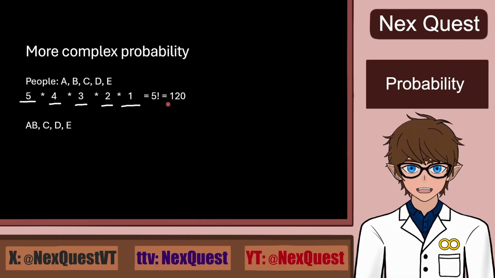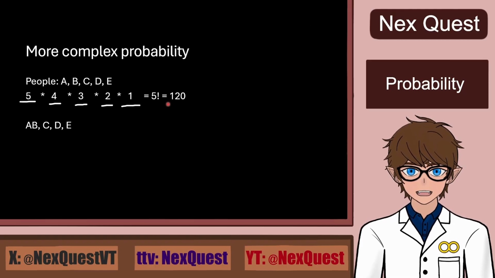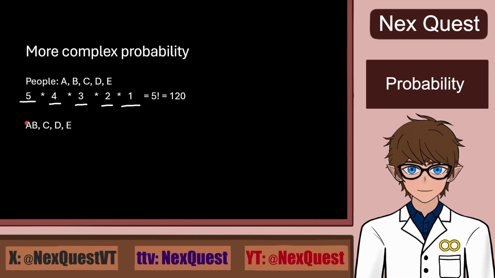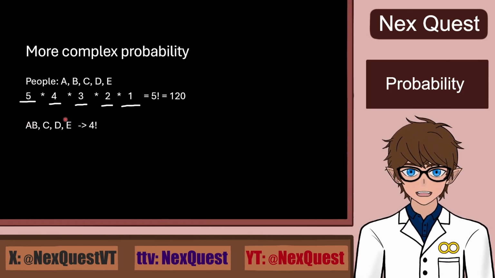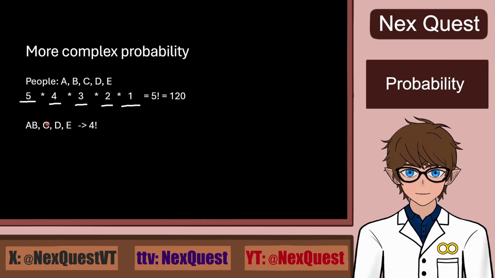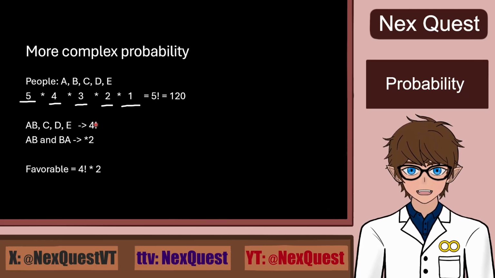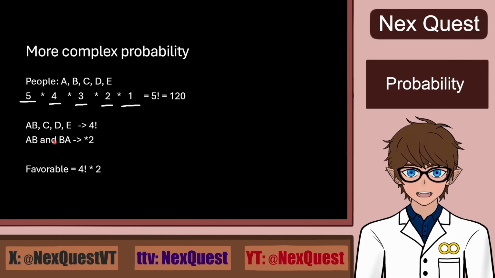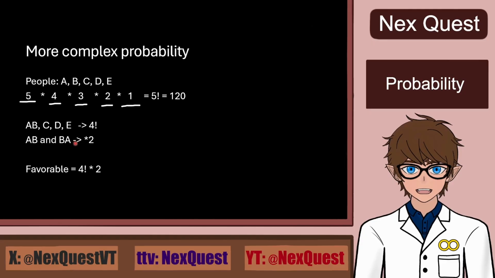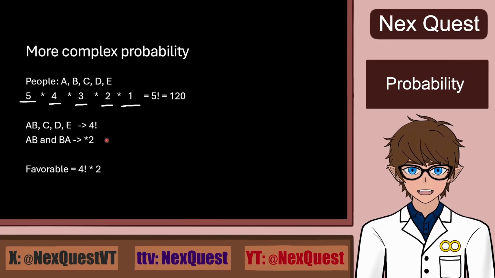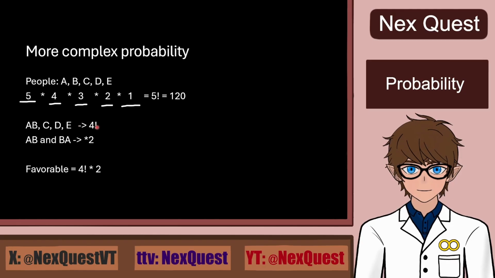Next, if we want to count favorable arrangements so that A and B are adjacent, to make this easier, we can treat them like a unit, or a single entity in the order, which means that we're essentially counting permutations of 4 objects, AB, C, D, and E, giving us 4 factorial. This isn't all. A and B can be arranged as AB or BA, so they have 2 internal permutations, which means that we'll have to multiply the favorable outcomes by 2.